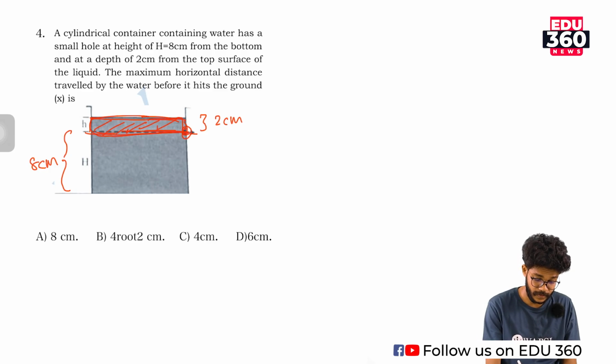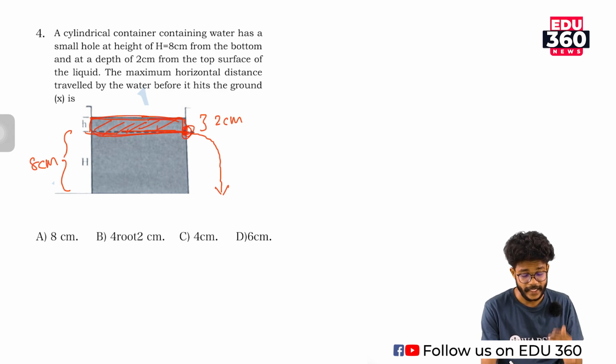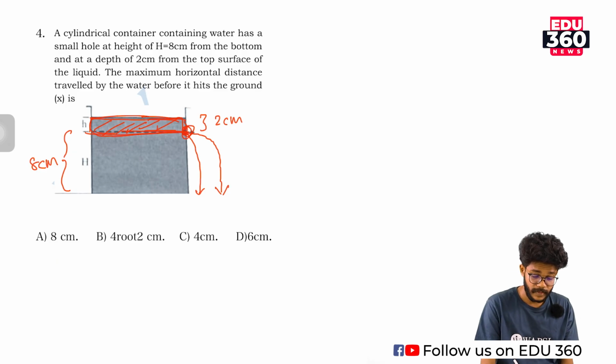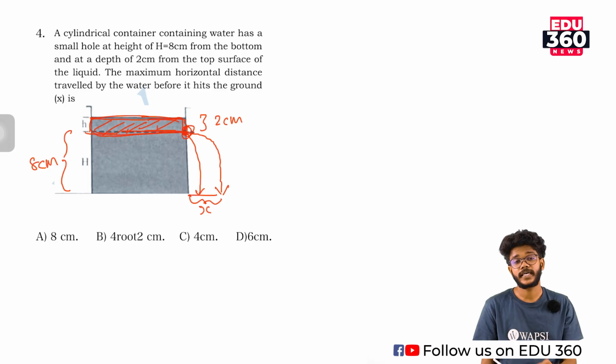So water will eject at the first instant. Okay, the water will be ejected by this hole, and the velocity, the energy will gradually decrease because the mass stored above the hole will decrease with time, and the level will come down to here as time increases. At last it will stop. Okay, so they are asking about this distance x. We need to find that x.